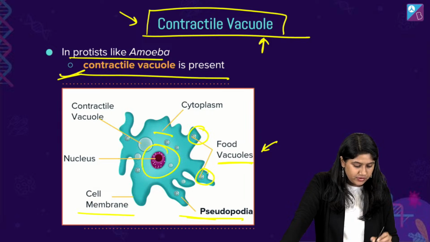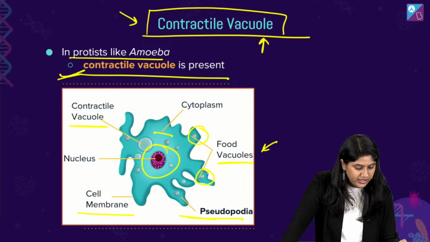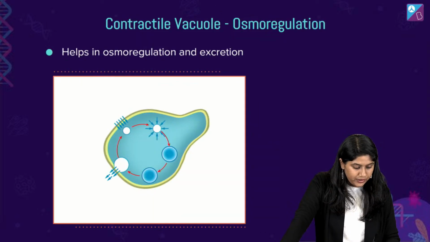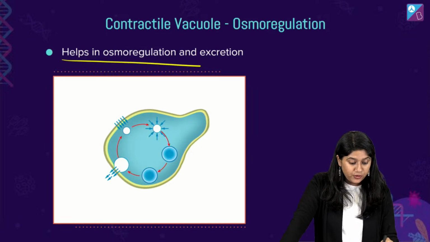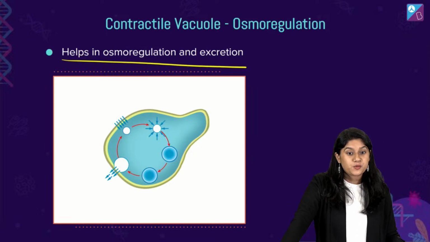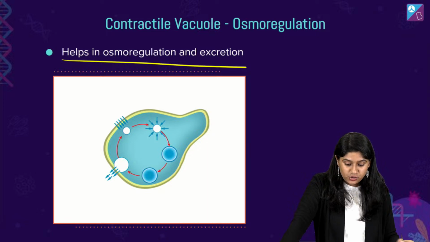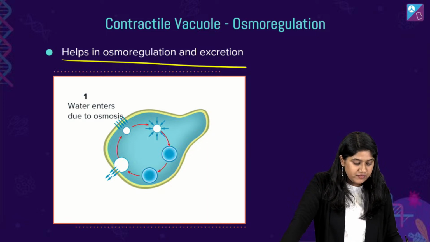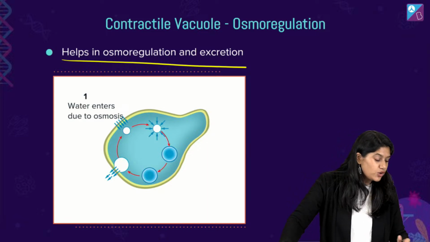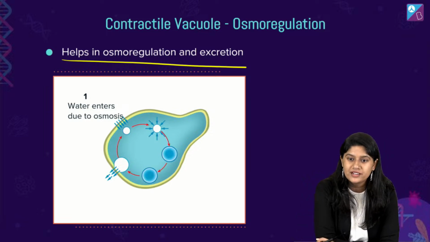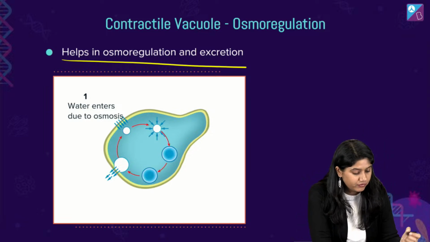Here we have, everyone, the food vacuole, and over here we have the contractile vacuole. They play a very important role in osmoregulation and in excretion also. What is osmoregulation, everyone? Water and salt ka balance that we have in the body.